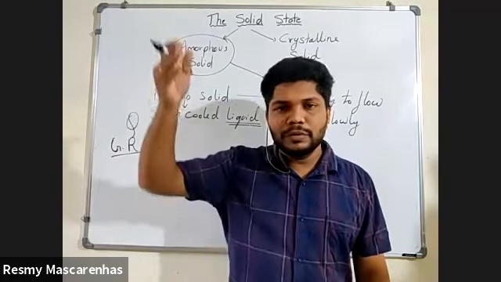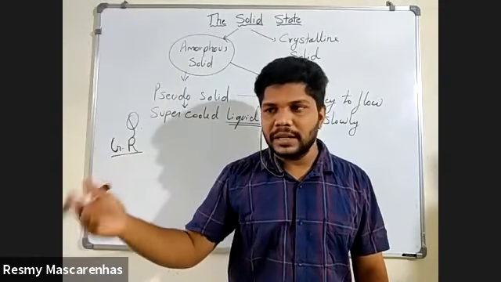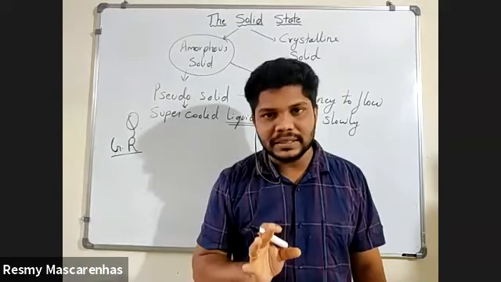Now, if you put a glass window in your home, after 1 year, 2 years, 3 years, nothing will change, the glass will remain as it is.